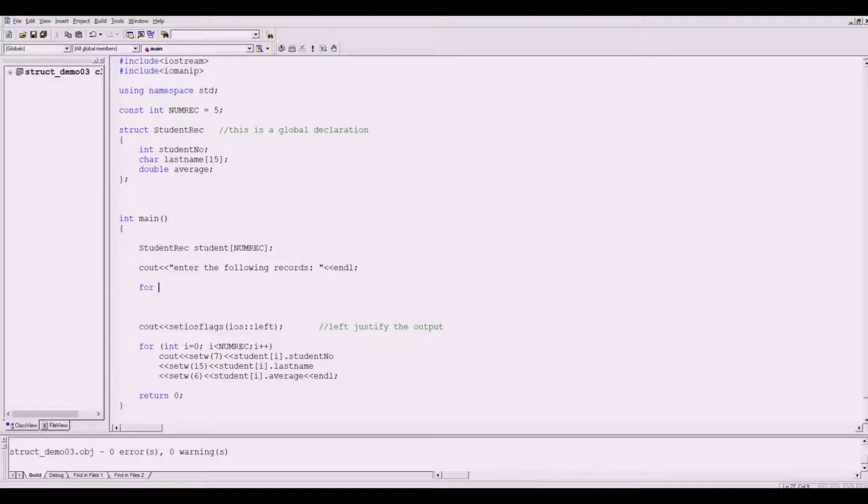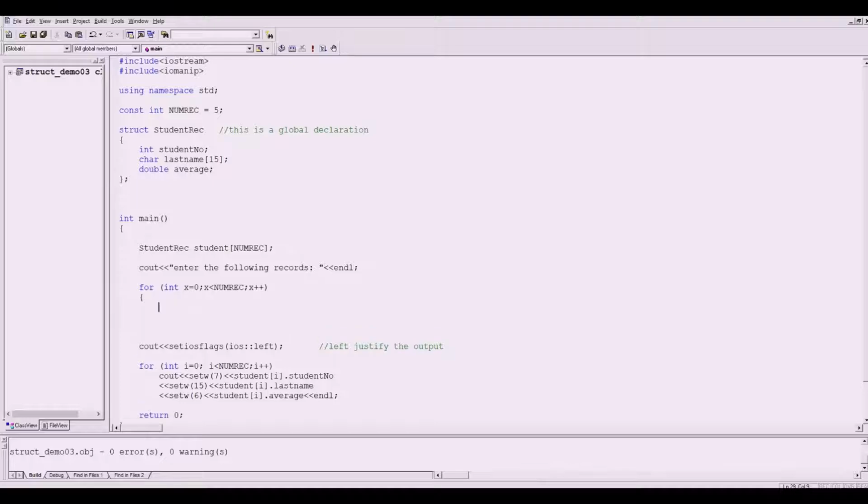So let's say for, I have here int x is equal to 0, x is less than numRec, which is initially set to 5, and then x plus plus.